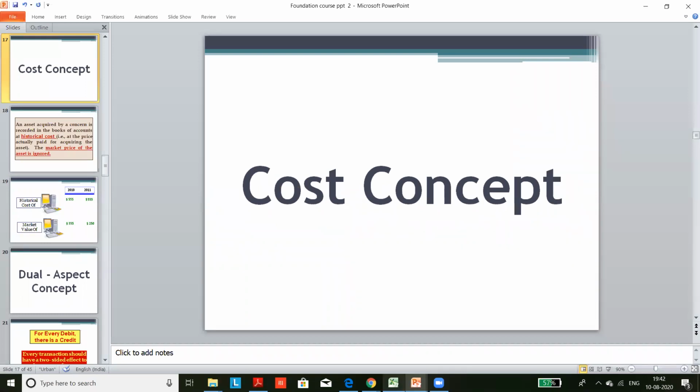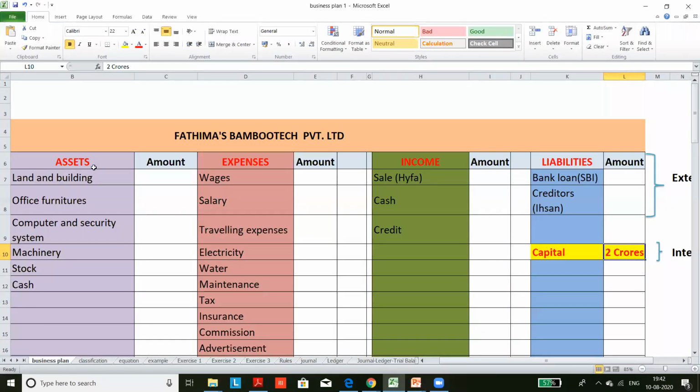Cost concept. See, here in our example, Fatima's Bamboo Tech. Do you remember Fatima was into the business of manufacturing bamboo furniture, right?